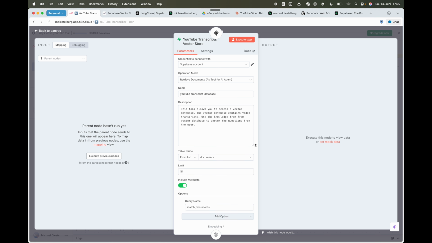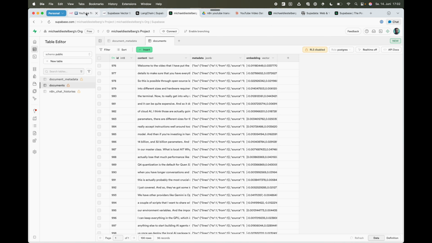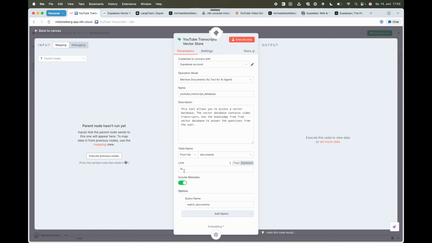Again, I have a description here, so the AI knows what to do with this. It is retrieving the vectors from the documents table, so that one. And I've limited it to 15 because sometimes those transcripts can be very long and they consist of many vectors, many chunks of vectors. And I find 15 a good balance between not too much, but also not too little.